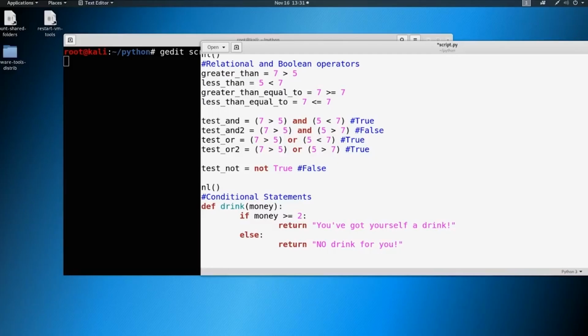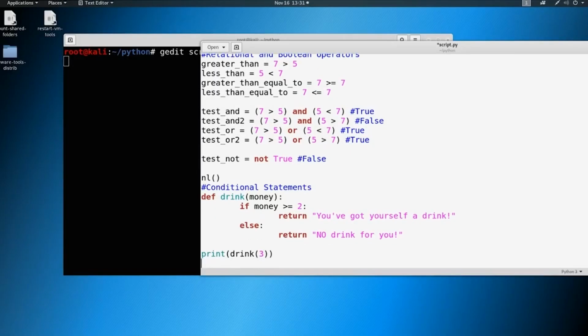So in this situation, we have our conditions set. Now again, if our money is equal to or greater than 2, we're going to get a drink. And if not, we're not going to get a drink. So it could be anything else, right? So what we can do now is, since this is just returning and not printing anything, we can print out something like drink, and then we specified the amount. So if we have 3, we should return one thing, and if we print drink here with only $1, we should return another. So let's go ahead and save this script.